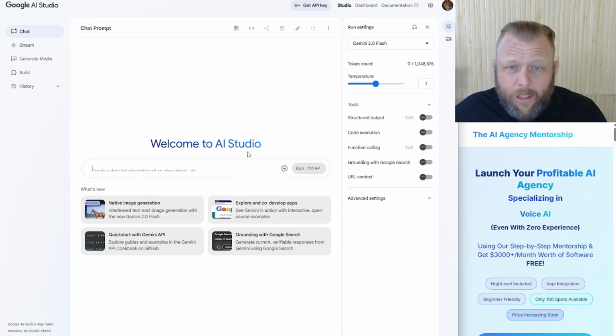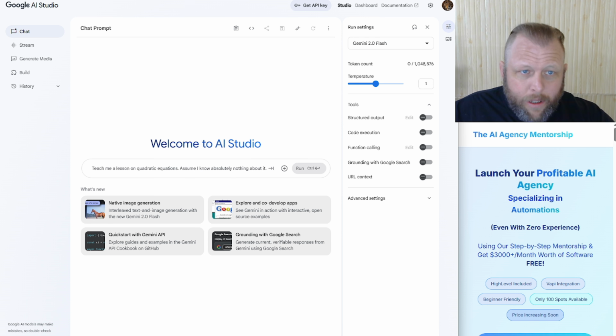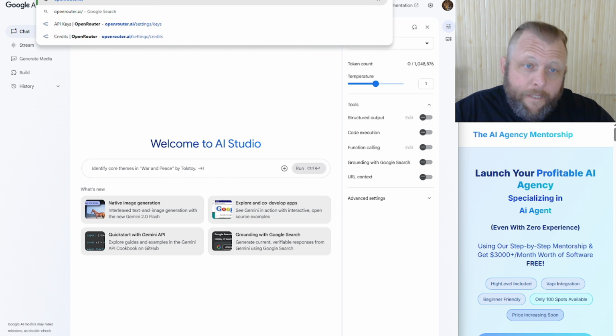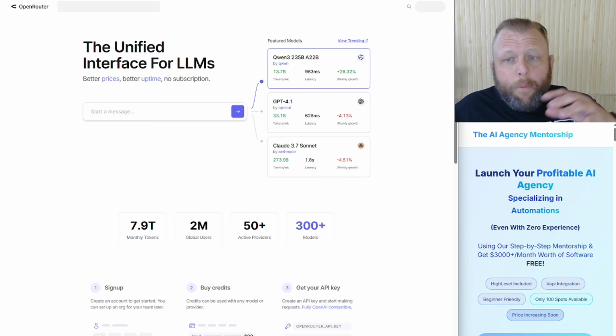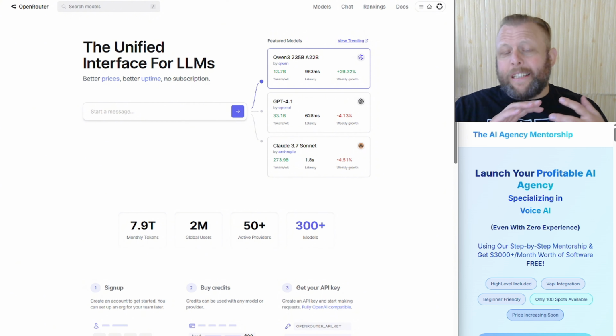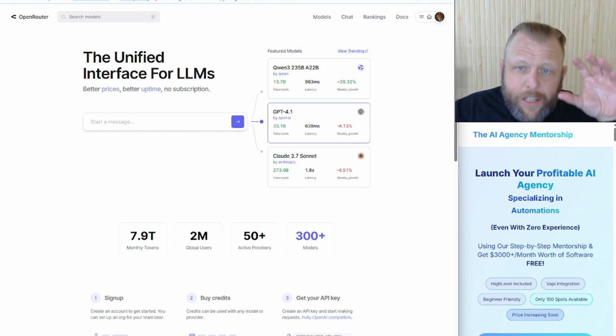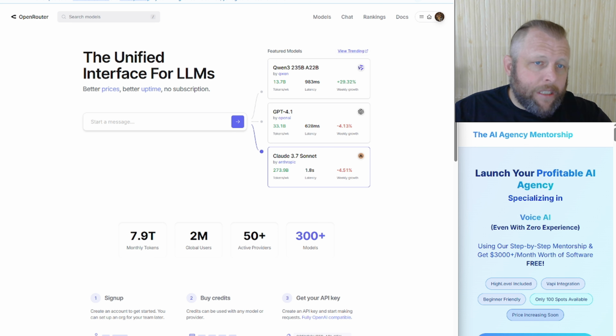What I really suggest you do, if you want to try and test them all, head over to OpenRouter. Now, OpenRouter is a free as such tool to use. You put some credit on it, and it gives you access to every chat model's API functions in there.